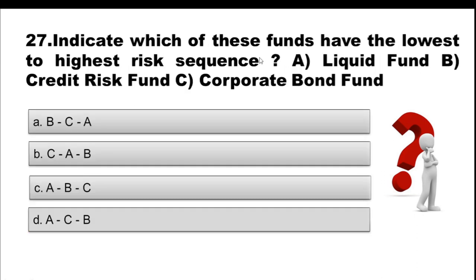Question 26. Indicate which of these funds have lowest to highest risk sequence. A. Liquid fund, B. Credit risk fund, and C. Corporate bond fund. So option A is BCA, option B is CAB, option C is ABC, option D is ACB. Choose the correct option.